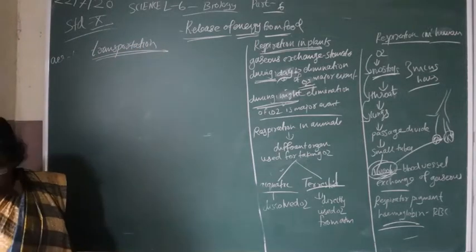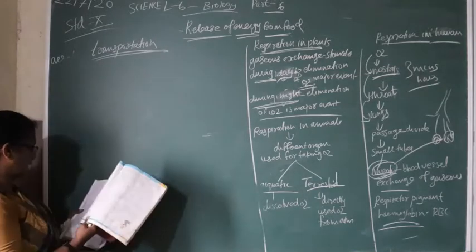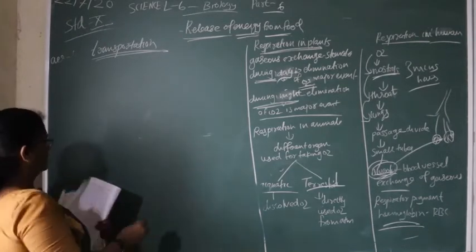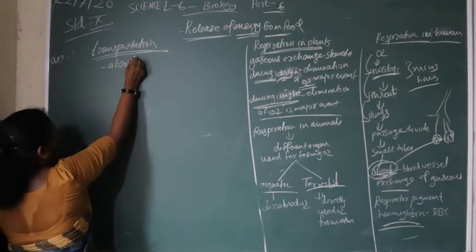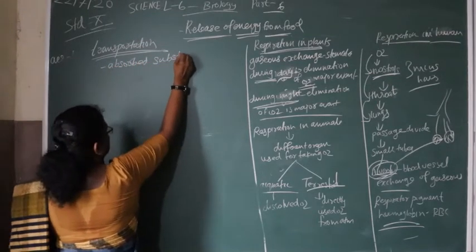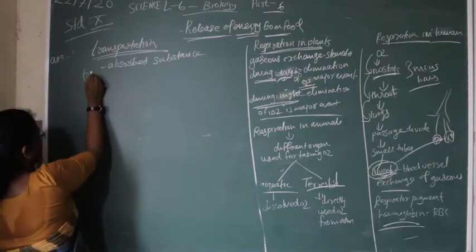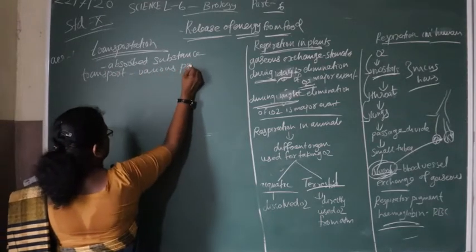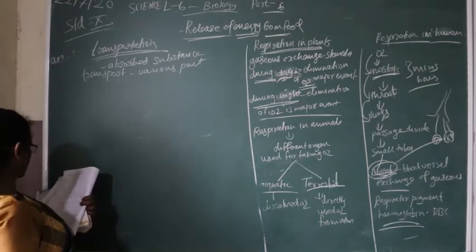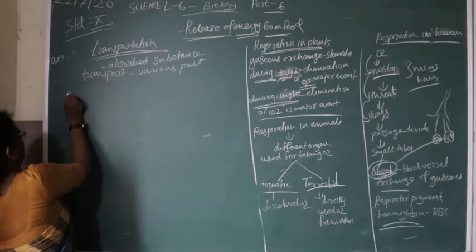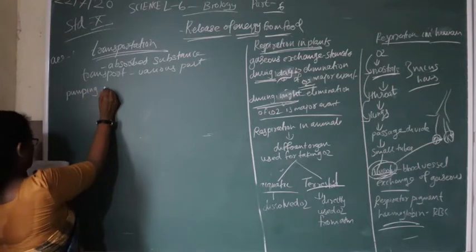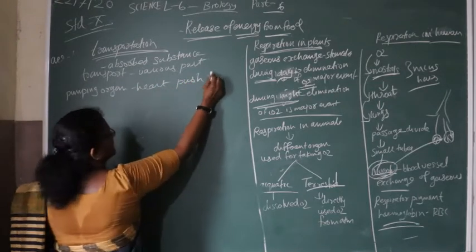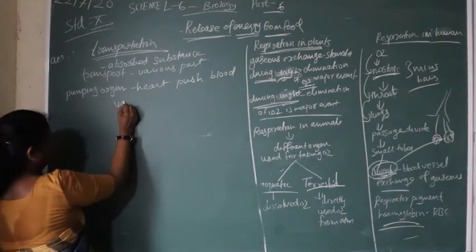Transportation means the transport of absorbed substances to various parts of the body. The pumping organ is the heart, which pushes blood to various organs.